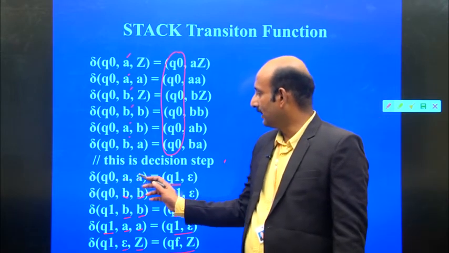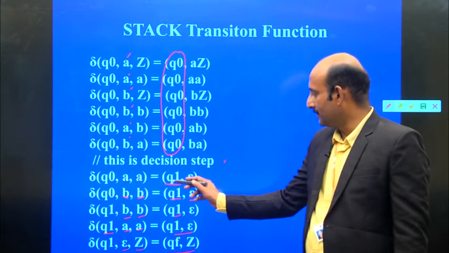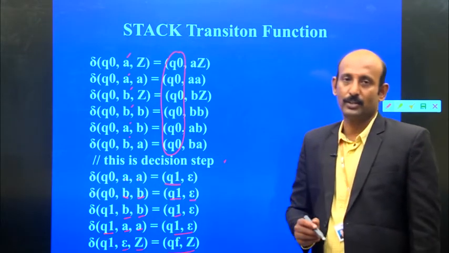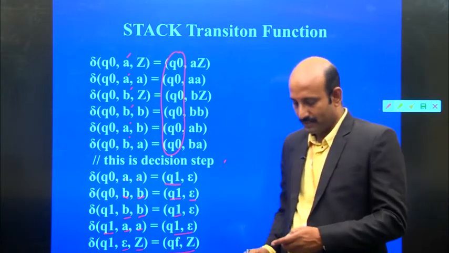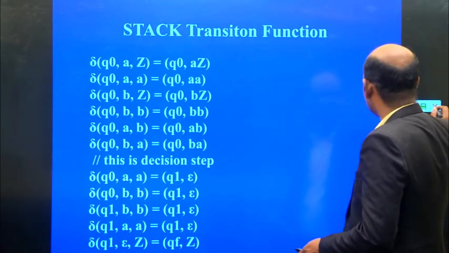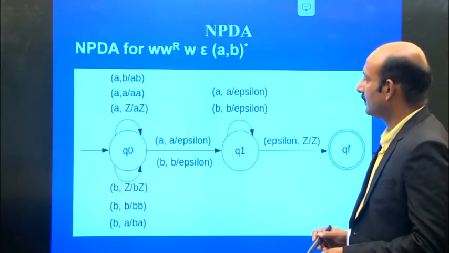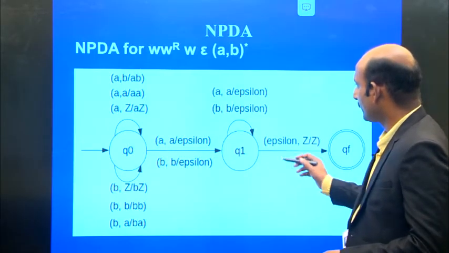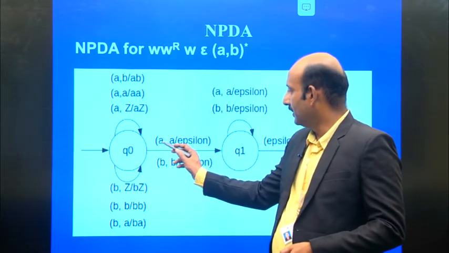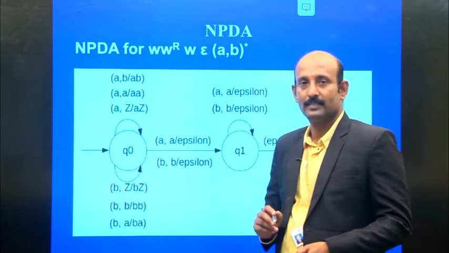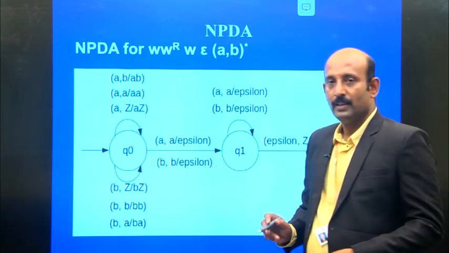In these decision steps, we can move into state Q1 with epsilon. So there is a transition from Q0 to Q1 on epsilon. For Q0, A comma A gives A epsilon, and Q0, B gives B epsilon.